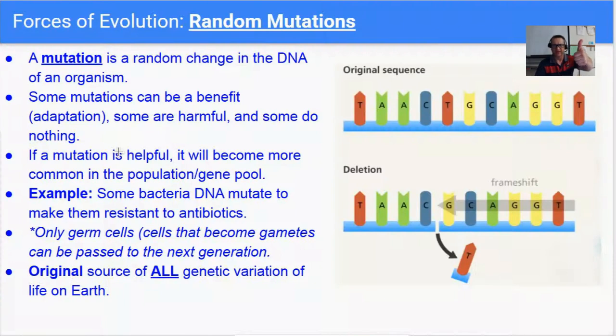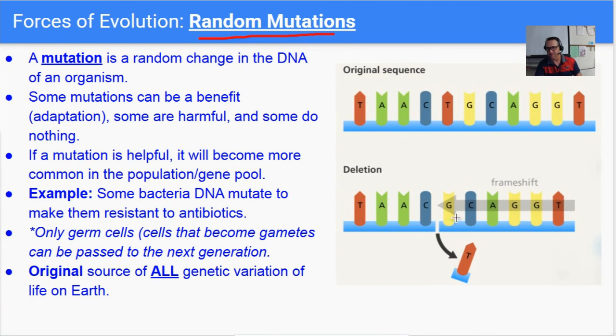So we had natural selection, we had genetic drift, and we had, what was the last one? Oh, gene flow, migration. Now we have random mutations. A mutation is a random change in the DNA of an organism. So this happens during DNA replication. When DNA is making a copy of itself, it makes a mistake.